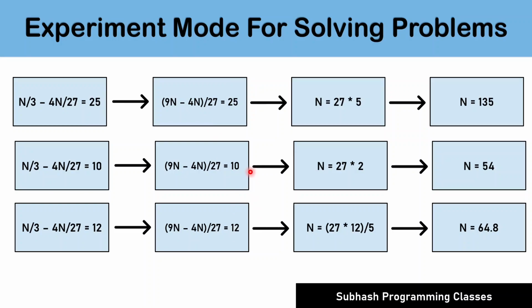For example, if the number of coins were 25 instead of 15, then substituting in the formula 9n minus 4n, the whole divided by 27 equals 25, would have given us the value of n as 135. Similarly, if the number of coins were 10 instead of 15, then substituting in the formula 9n minus 4n, the whole divided by 27 equals 10, would have given us the value of n as 54.